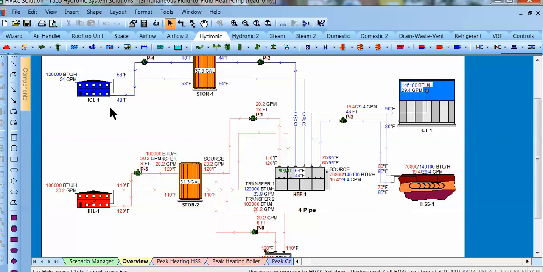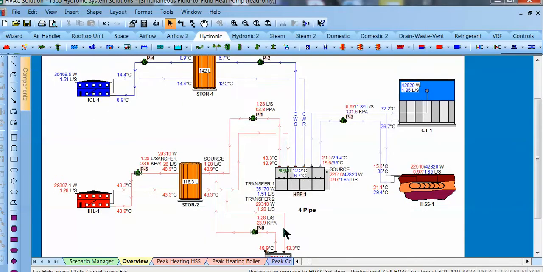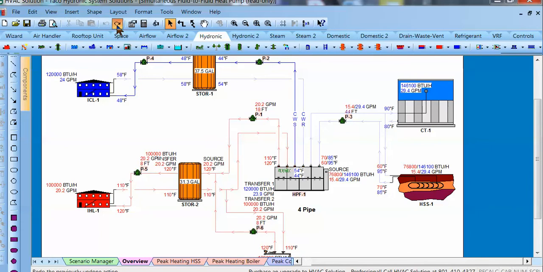We can change it from metric to English very easily. Just double left click. This is the project properties. Choose metric. And now it's changed to metric. So here we have English, metric.